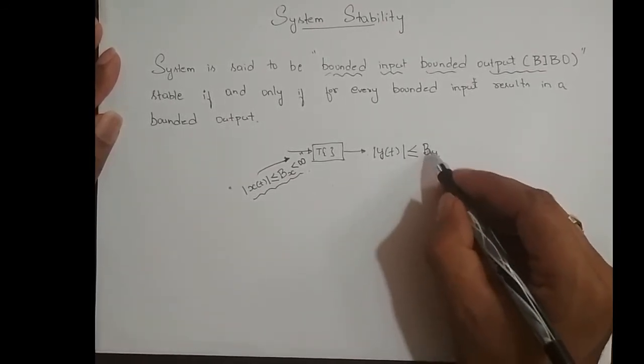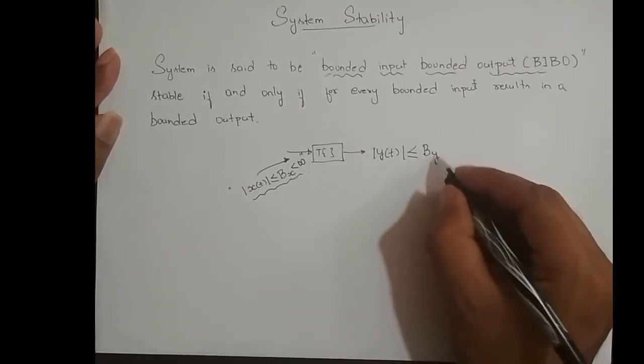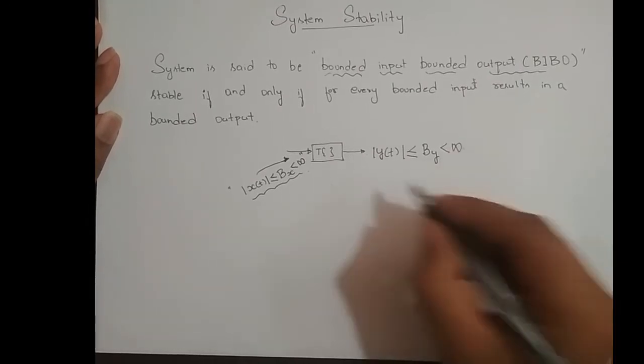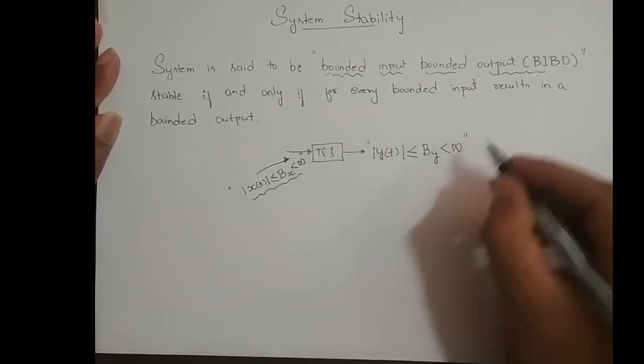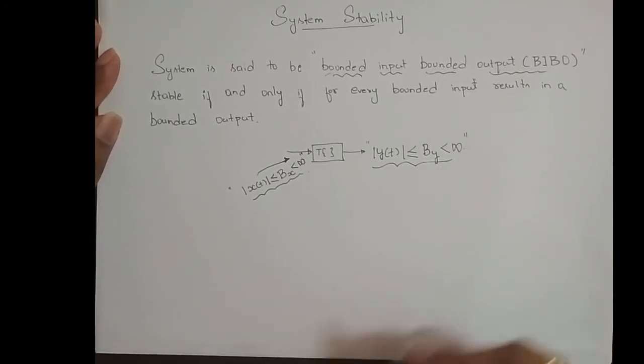And what is by? B stands for bounded and y stands for the output signal y of t, and this value by should always be less than infinity. So mathematically we represent bounded output like this.